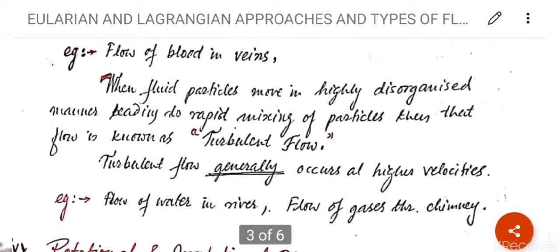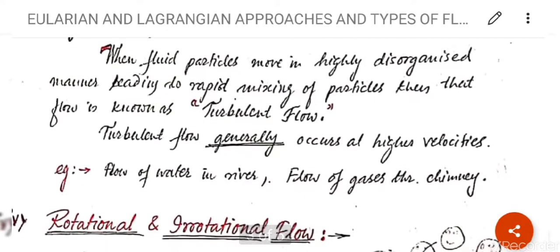Now turbulent flow: when fluid particles move in a highly disorganized manner leading to rapid mixing of particles, then that flow is known as turbulent flow. Means that fluid particles are mixing with each other when the fluid is flowing. So this type of flow is known as turbulent flow. Turbulent flow generally occurs at higher velocity. Means that जितना ज़्यादा हाई वेलोसिटी होगा उतना ज़्यादा फ्लो टर्बुलेंट होगा.